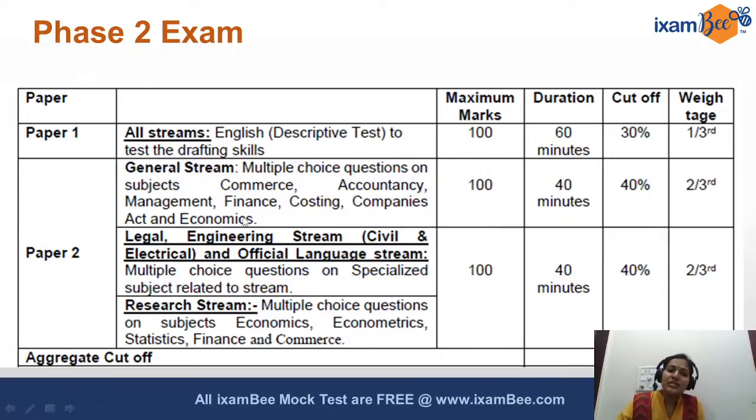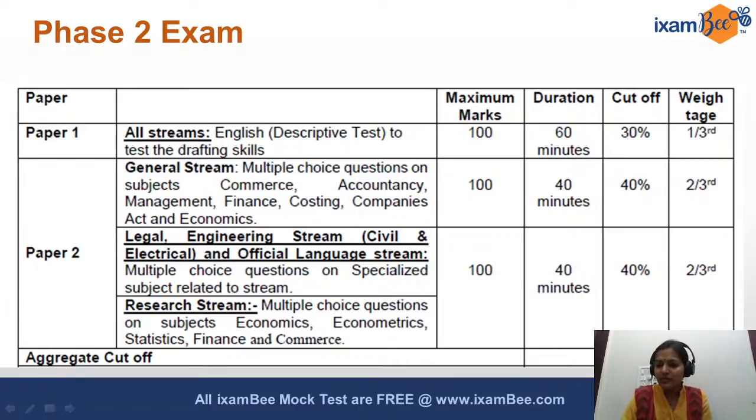And then the general stream paper has the same subjects, same syllabus. There is no change in the syllabus or the subjects between phase 1 and phase 2 for paper 2 for the general stream. That is again a very good part. Why? Because you are simultaneously preparing. Unlike in other exams, where sometimes the subjects altogether change and you are confused whether to first focus on phase 1 or phase 2, here you are preparing for both together.